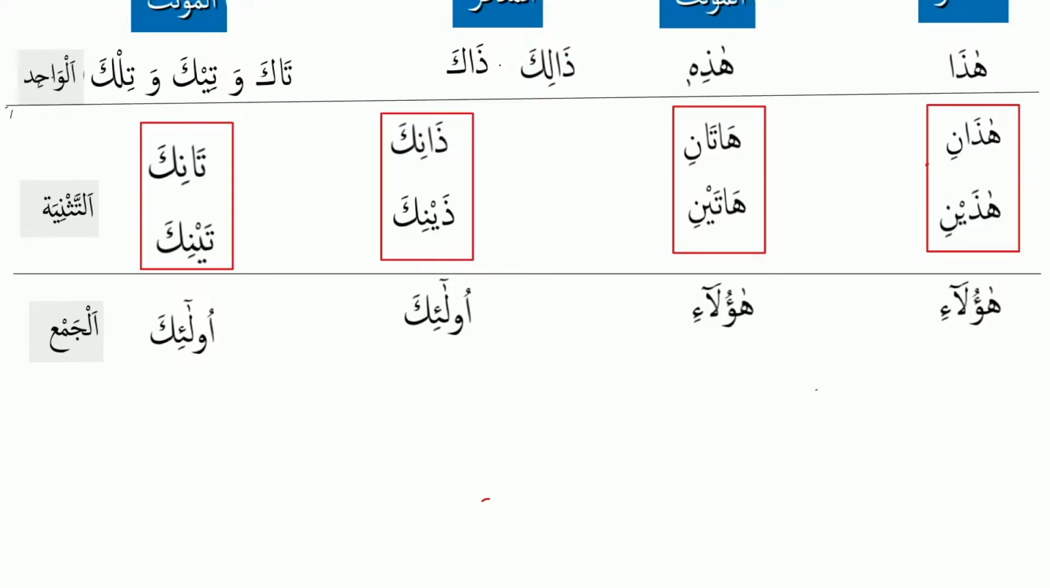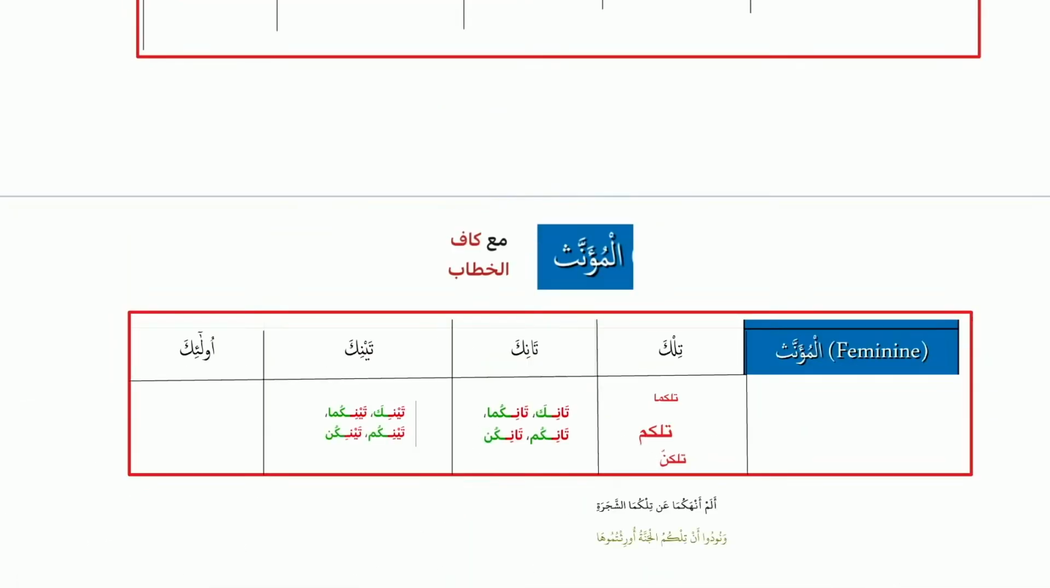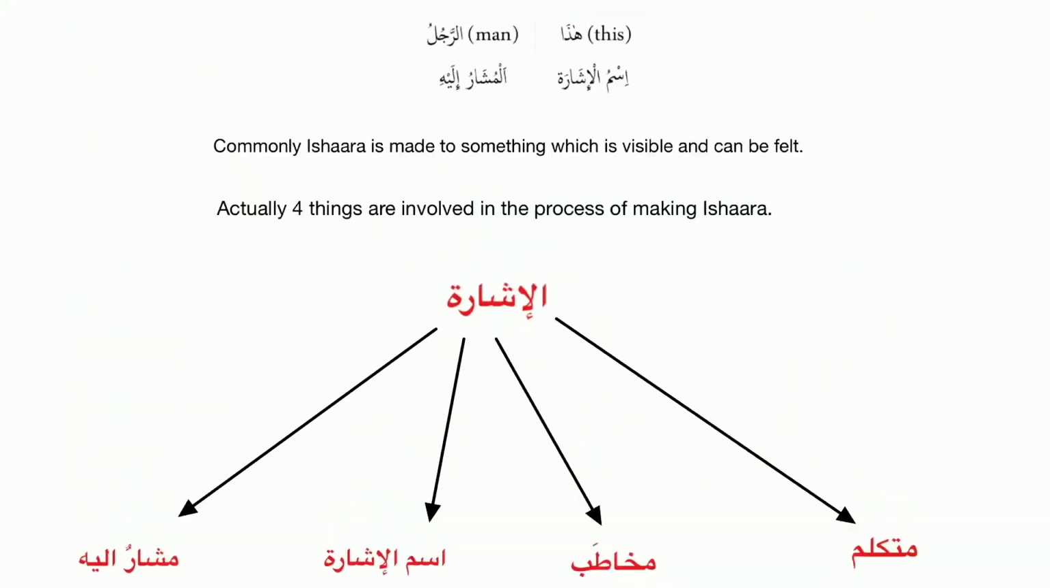For the plural, instead of saying haulai kutubun, what will you say? Hadhihi kutubun. And for the far away, instead of saying ulaika kutubun, you will say tilka kutubun. Because kitab is not zawil uqul. Did you understand? Now, having said that, let me tell you one more thing.